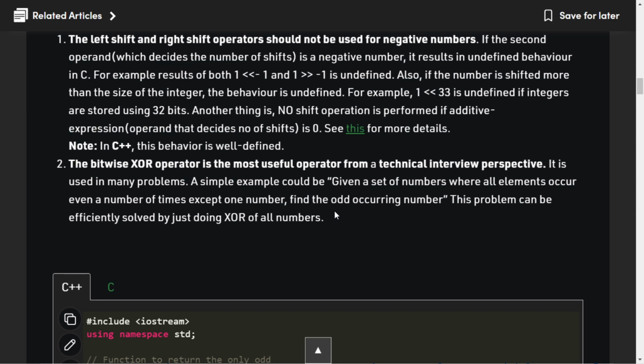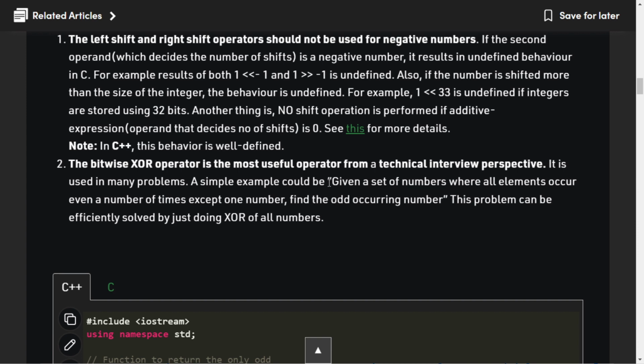So जितने भी even वाले numbers हैं वो खुद के साथ ही cancel हो जाएंगे XOR करते करते. For example, XOR of 2 and 2 is 0. The XOR of 2 four times is also 0. But the XOR of 3 five times, or for example, the XOR of 3 three times: 3 XOR 3 XOR 3. It will be 3, because one 3 cancelled another 3. एक 3 ने एक 3 को काट दिया and one 3 is remaining. So the odd occurring number बच जाएगा and that is the answer.